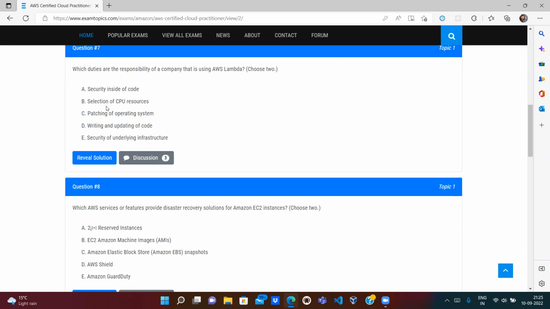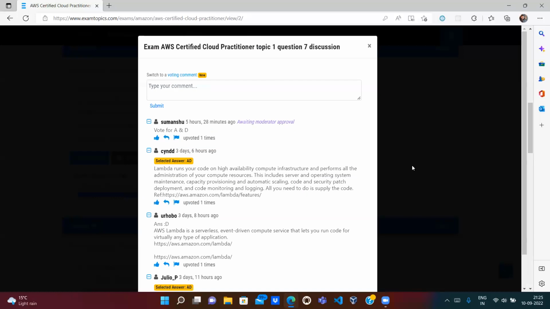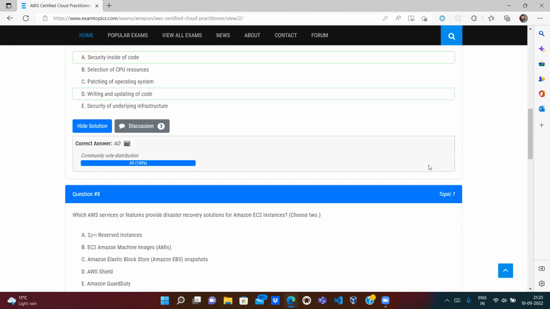Selection of CPU resources, no. Automatically everything, because it is serverless. Patching of operating system, no, because it is serverless. Writing and updating of code, definitely yes, because it's our code. AWS is not going to touch our code. So D is correct. Security of underlying infrastructure is not our responsibility. So A and D look correct.